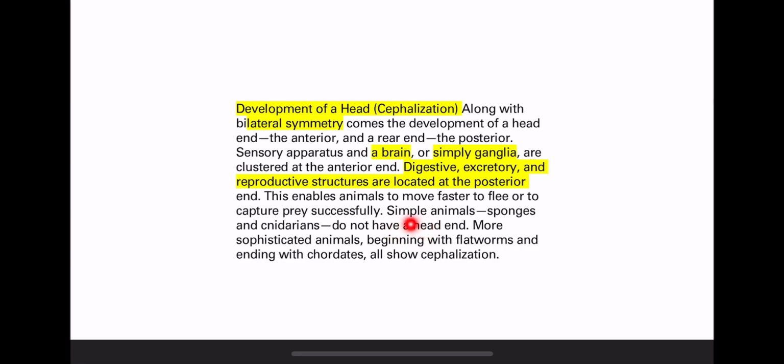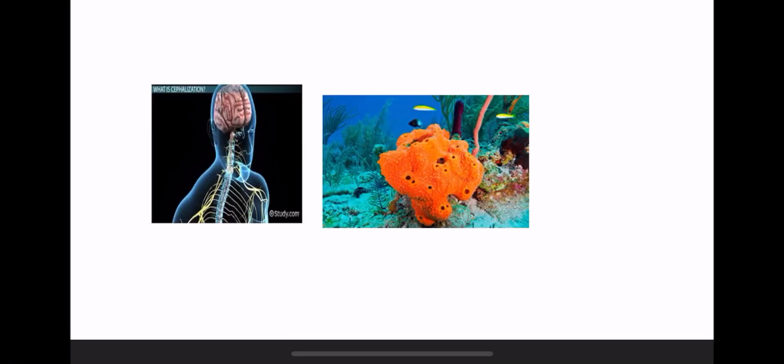The formation of a head starts from flatworms, then all other sophisticated animals like chordates. All those animals show cephalization. Look here, the human is one of the sophisticated animals. It has a head. There is cephalization, while in sponges here, did you find any head in this figure? Of course, no.